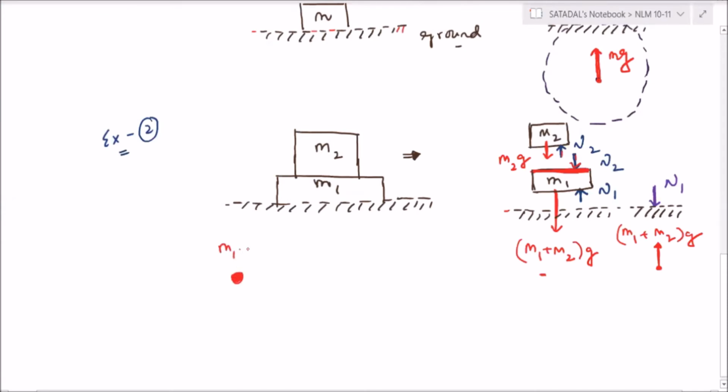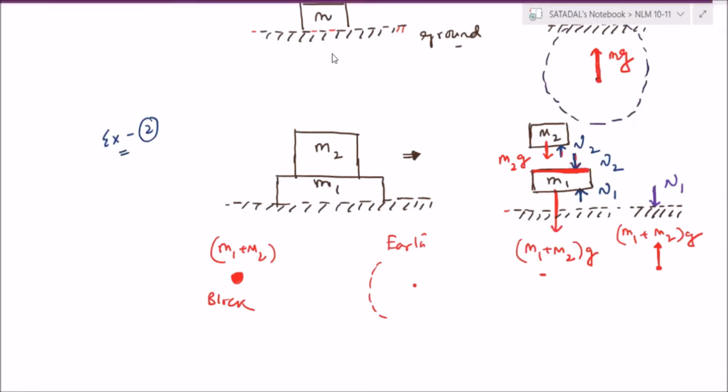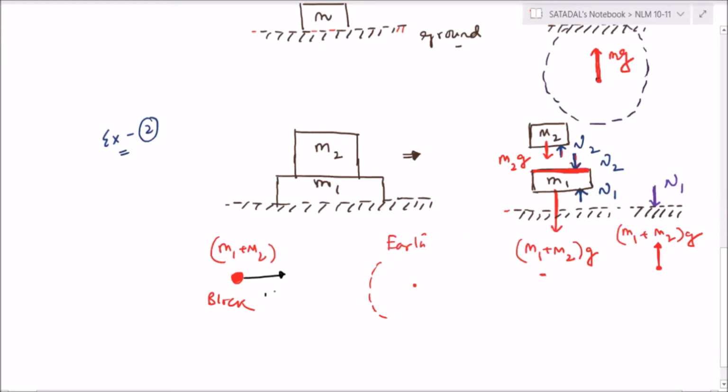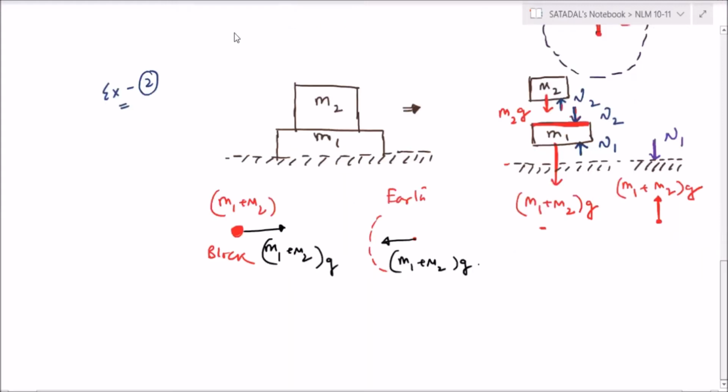Suppose this is M1 plus M2 and this is the block. Here is the earth. This is the center of the earth. Okay, so the earth will attract the block towards it with how much force? (M1 plus M2) into G. The block will also attract the earth with what force? (M1 plus M2) into G. Is that clear now? Yes, sir. Thank you, sir. Okay. Chalo ji. Next, let us go for example 3.